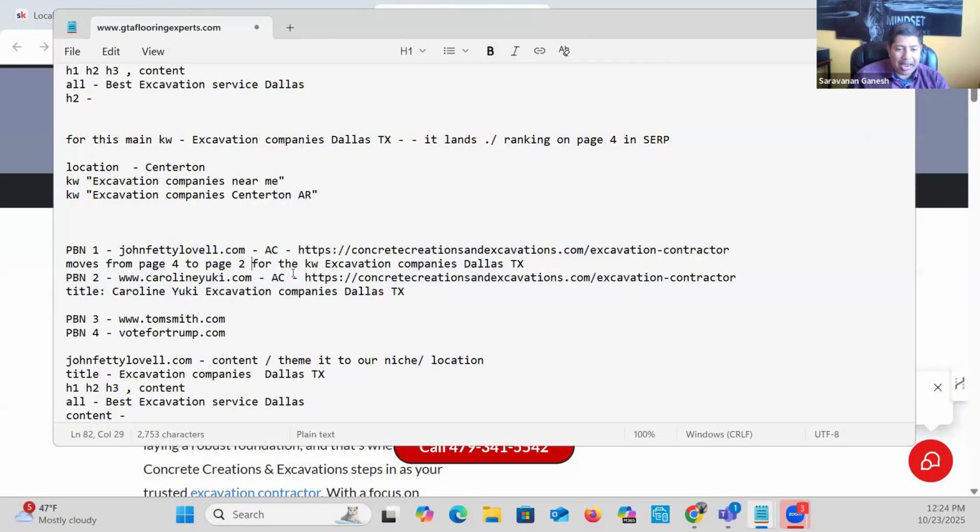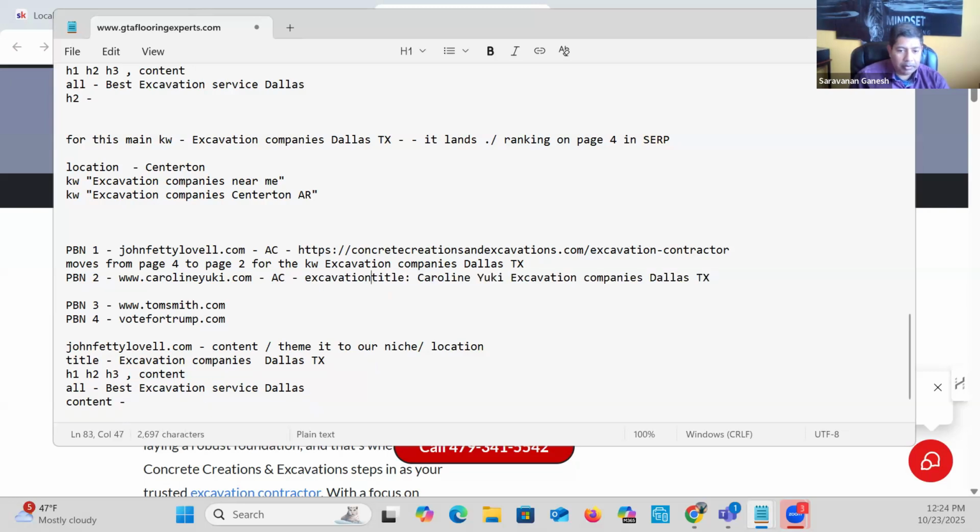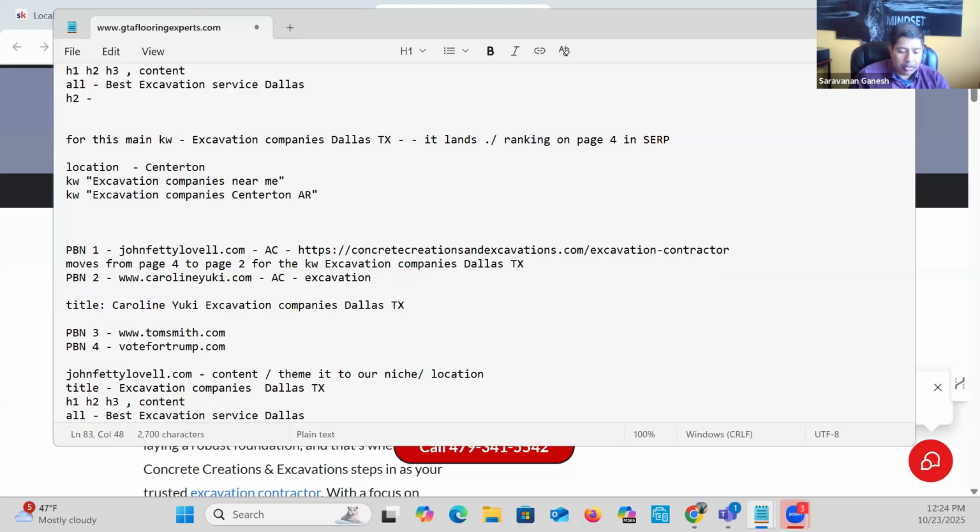If you want to be a bit aggressive, instead of this as anchor text, you can just put the main keyword. If you put the main keyword you're looking to rank, excavation company Dallas, right? It'll probably skyrocket it to page 1, but you can also take it from page 4 to page 9 because you're over optimized all of a sudden.